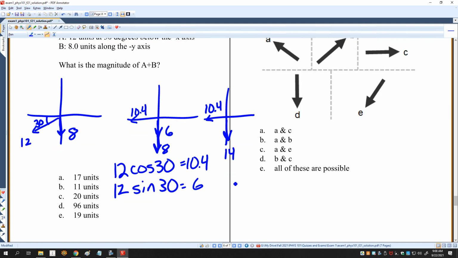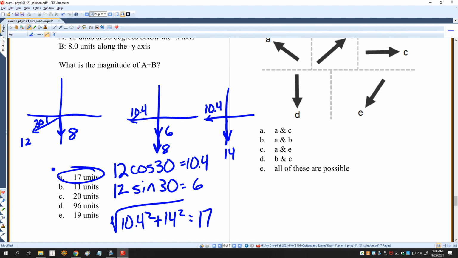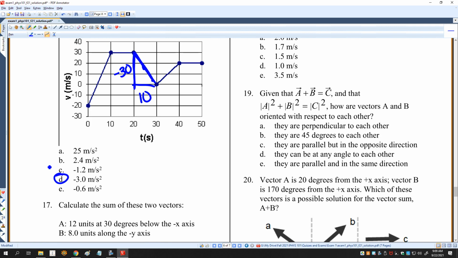I'm only asking you for the magnitude, so that's relatively easy. I just say 10.4 squared plus 14 squared. And that's equal to 17. All right, so A is right.